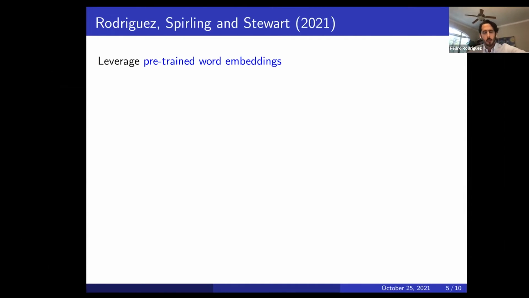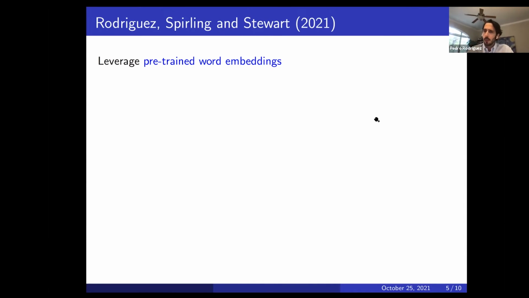For those that aren't familiar with word embeddings, these are dense numeric vector representations of words that essentially map words onto a multidimensional space wherein two similar words are going to be closer together in that space than words that are not so similar. So the distance in this space is going to be a function of semantic similarity.